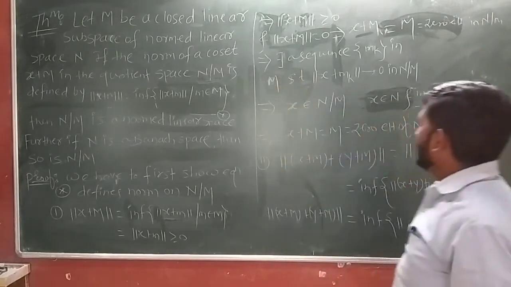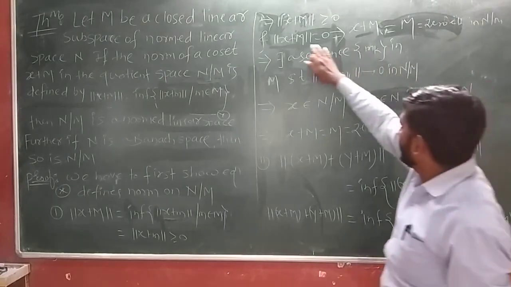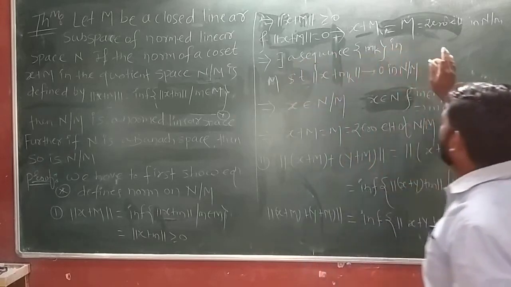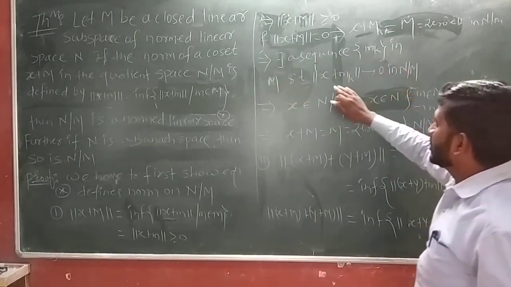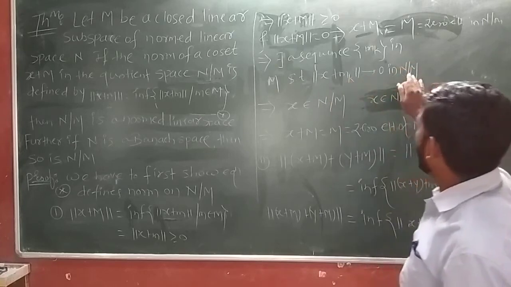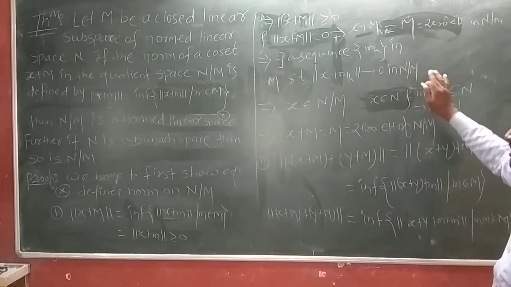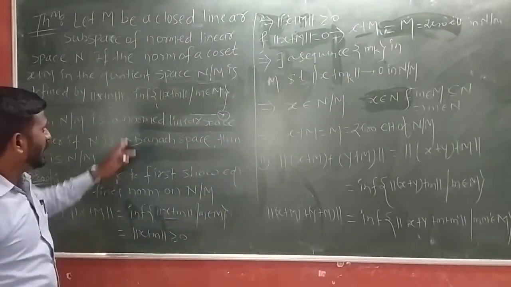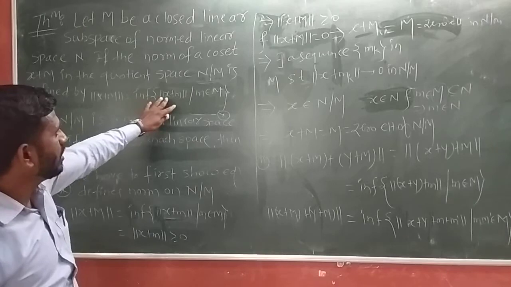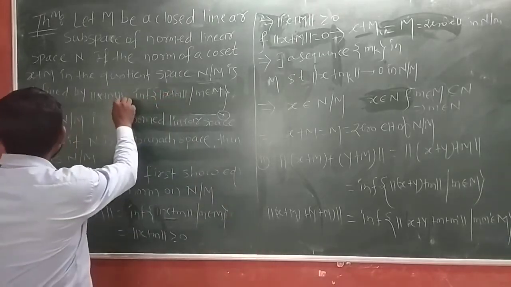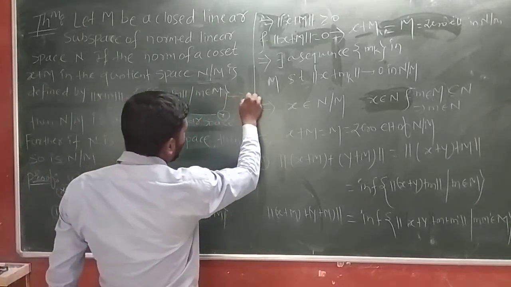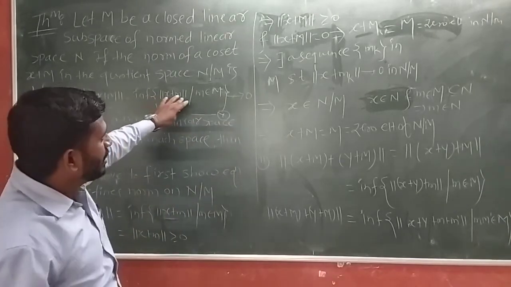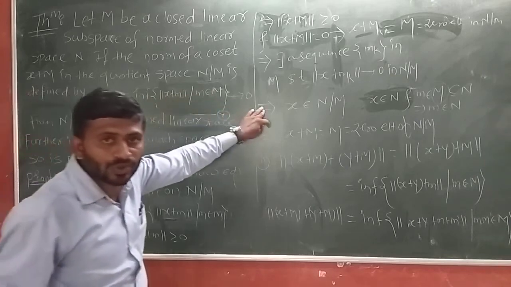That implies there is a sequence. If we take norm of x plus M equal to 0, that implies there is a sequence m_k in M such that norm of x plus m_k tends to 0 in N by M. That means if we take the definition of norm of x plus M here, this set tends to 0, that means in this set every element tends to 0.